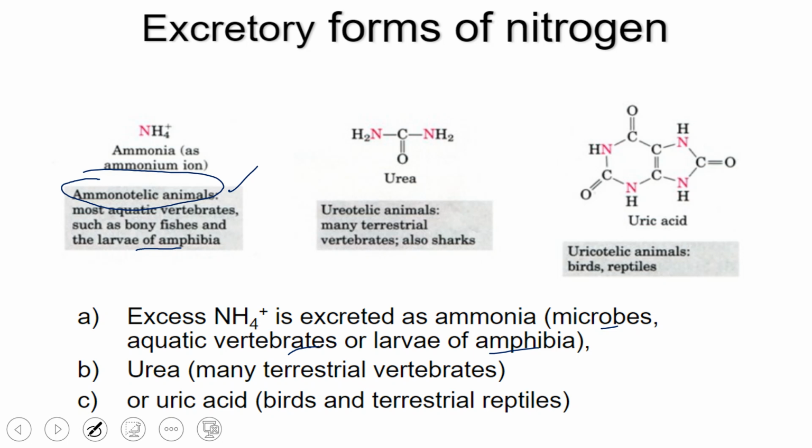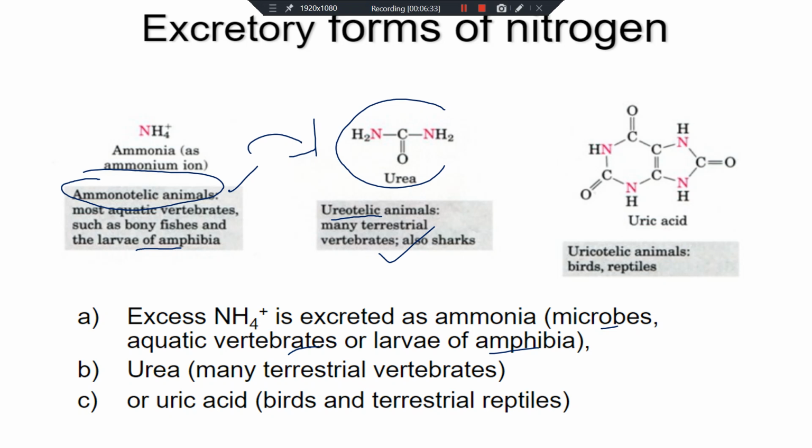Second one is urea. Whenever we metabolize proteins, we get ammonia. Ammonia is converted into urea, and this urea is excreted. All those animals who excrete urea as their excretory product are called ureotelic. Most of the terrestrial vertebrates, as well as sharks, come under ureotelic animals.